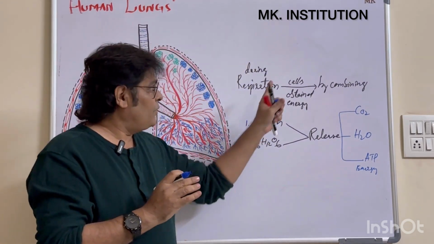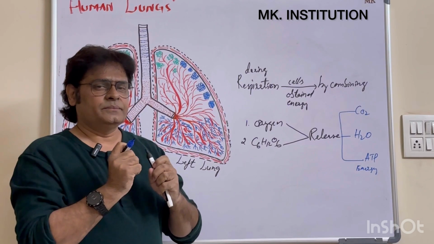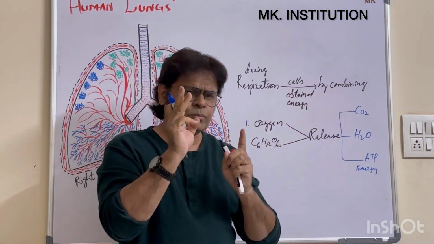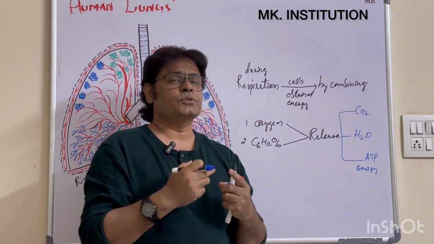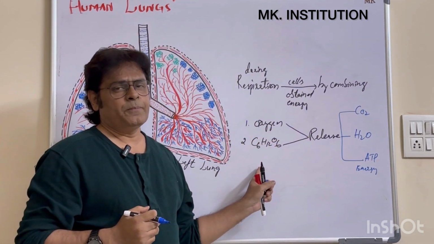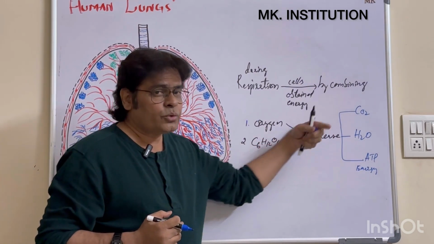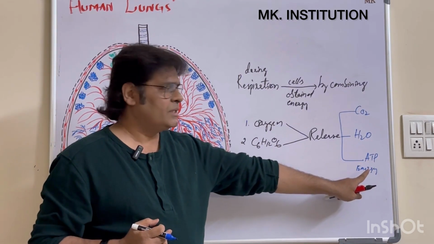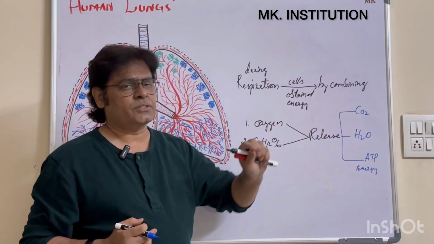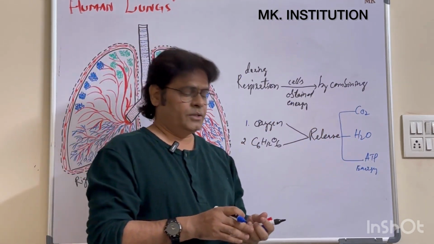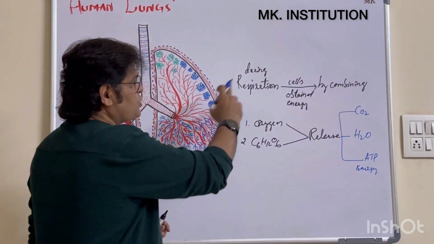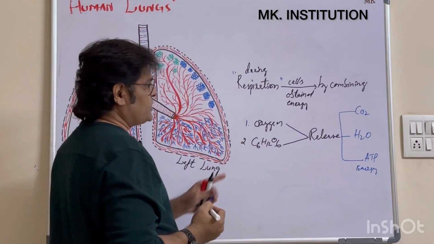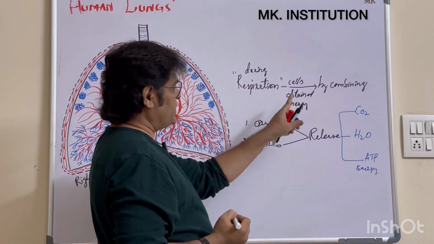All our cells obtain energy by combining the most important things here. What are they? Oxygen and glucose. These two things are combined to release carbon dioxide, water, and ATP, in the form of energy. What is ATP here? Adenosine triphosphate. Clear? This total process is called respiration. This is what you can tell when asked what respiration is.